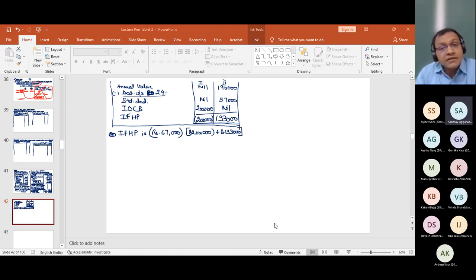But I have not applied this provision which you are saying. You are saying that negative income from the house property head can be set off against positive income of other heads. I'm not setting off income under different heads. It is still within the head house property. What you are saying is that I can go to other heads. I'm not going to any other head. I am still revolving within the same head.